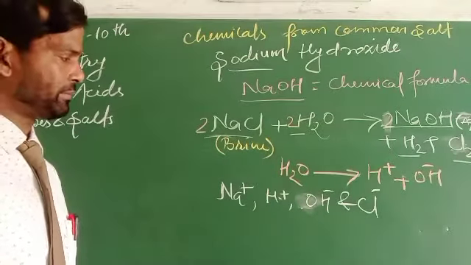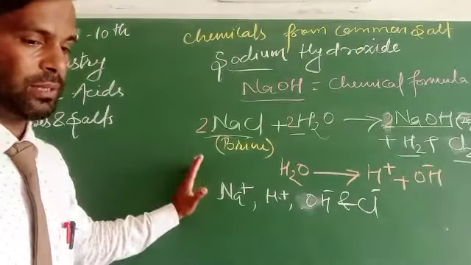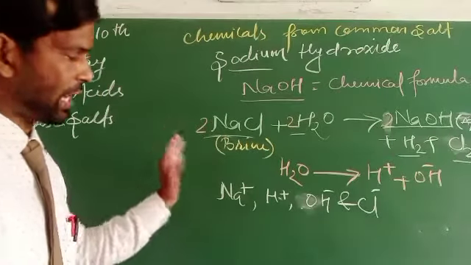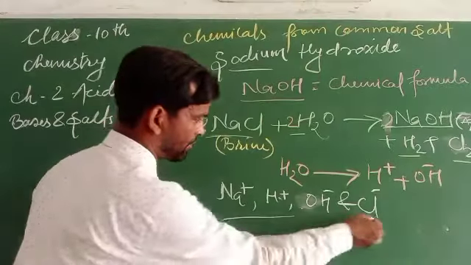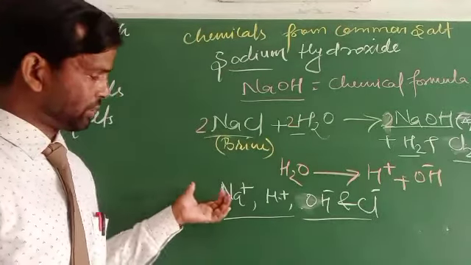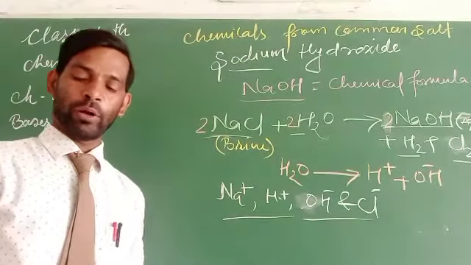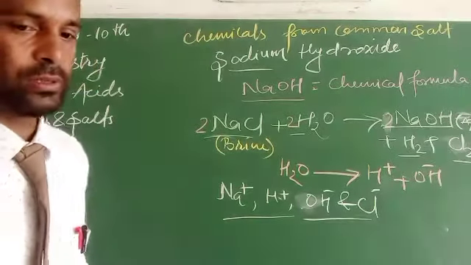How does this happen? The hydrogen ion and chlorine ion discharge at the electrodes.